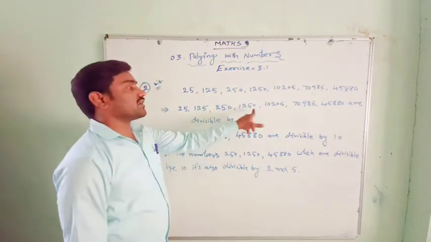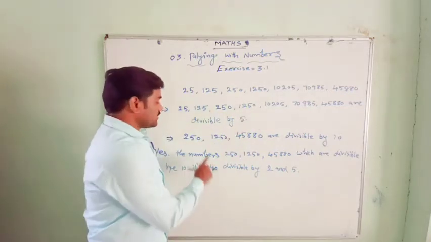Already we checked these numbers are divisible by 5, because